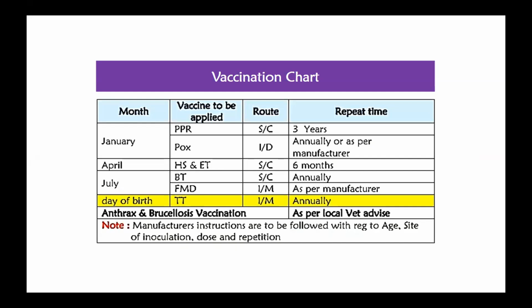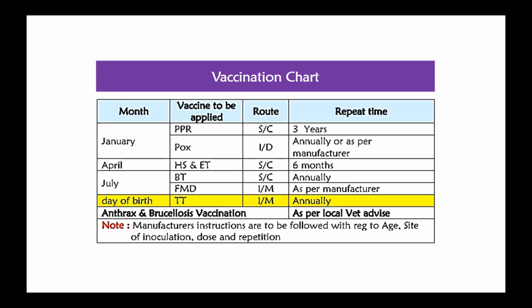In the month of April, HS and ET subcutaneous vaccines can be given and repeated after 6 months. In the month of July, the blue tongue subcutaneous vaccine can be given annually, and then FMD intramuscular, as per the prescription or the leaflet.